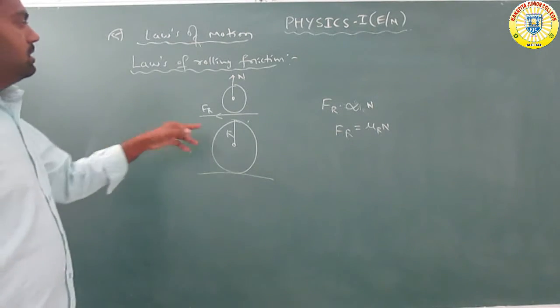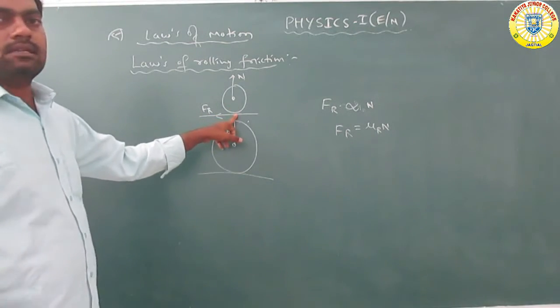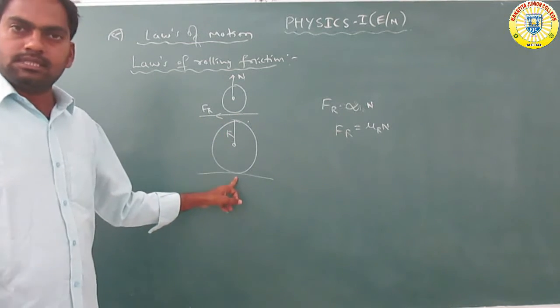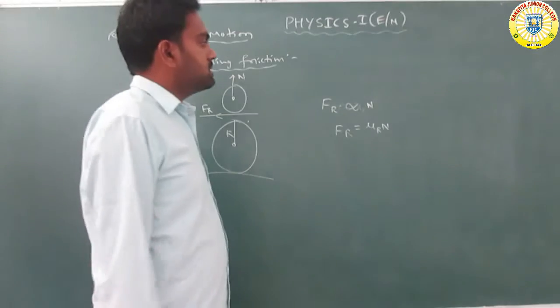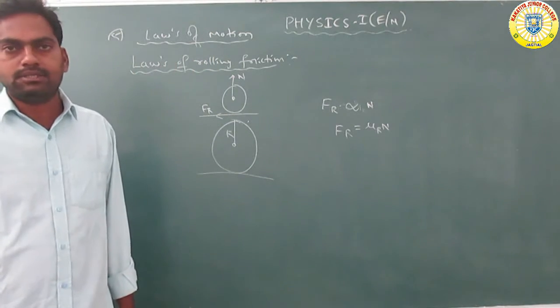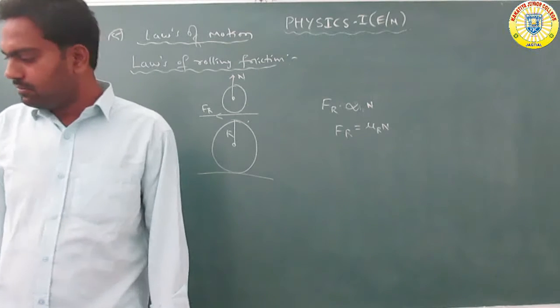So the law of rolling friction says that if the contact is very small, the rolling friction is less, and with a large radius the rolling friction is also less. And Fr is directly proportional to the normal reaction, depending on the normal reaction.